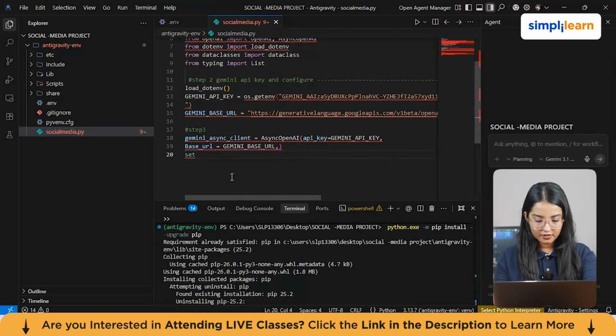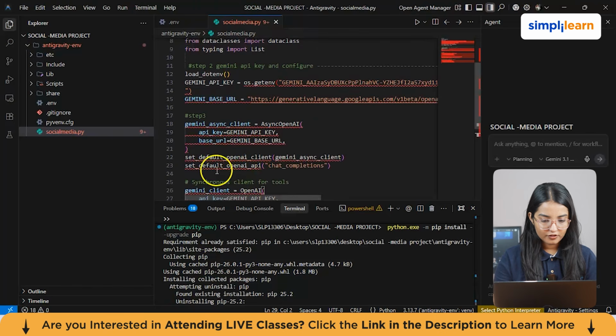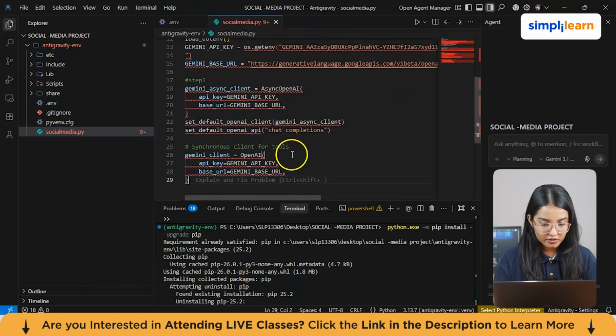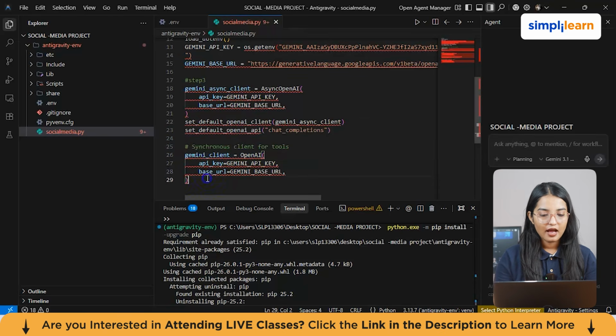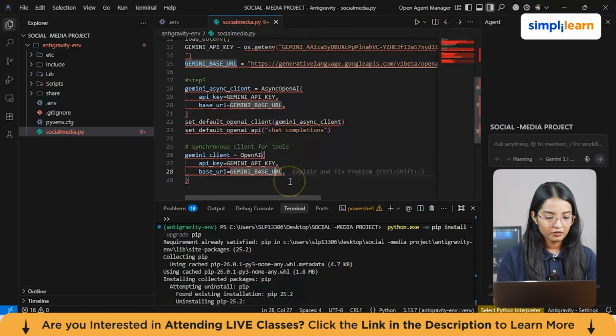Set default OpenAI chat completion. Then next you have got these asynchronous clients for the tools, where we have mentioned the Gemini client, OpenAI, and the API key is equal to the Gemini API key, and this is the URL. It's just going to take it from the same URL function from here.